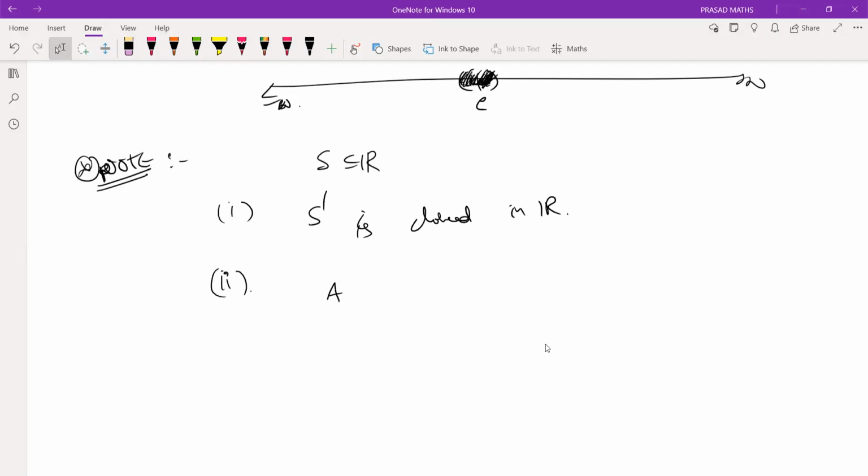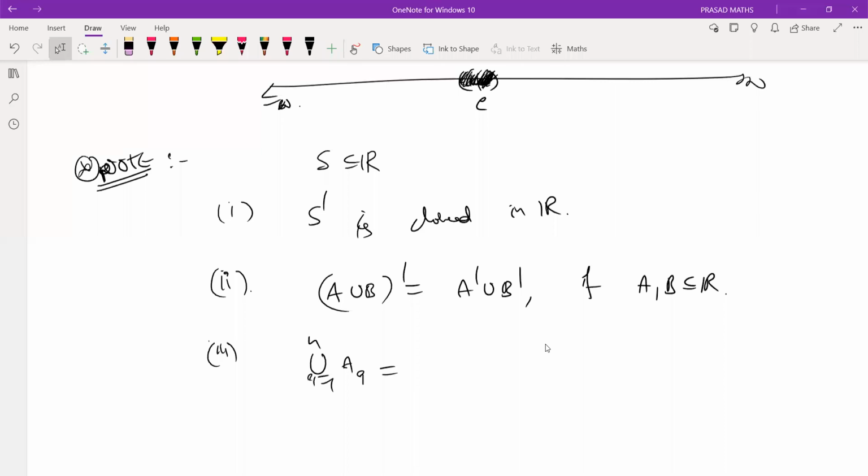If you take any two subsets A and B of R, the derived set of A union B is equal to the derived set of A union the derived set of B. This is quite trivial. Of course, we can extend this idea to any finite union: the derived set of a finite union is the union of its derived sets.